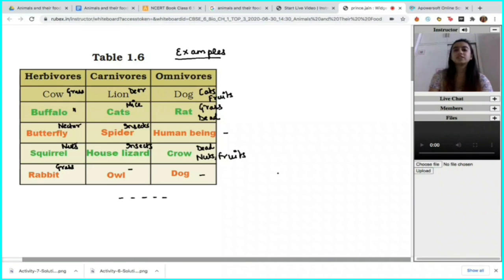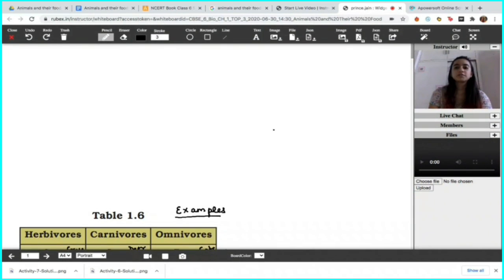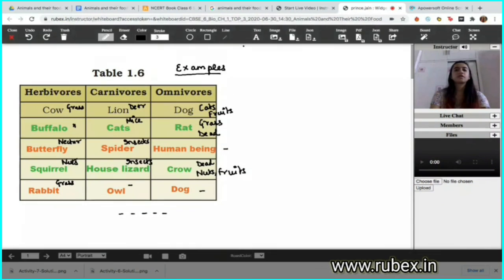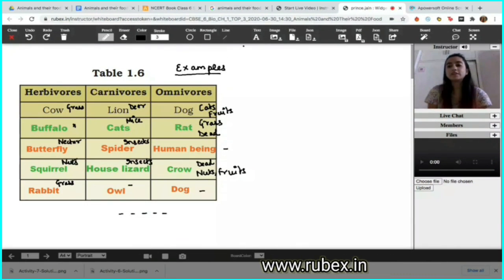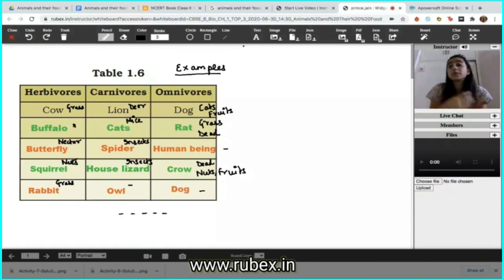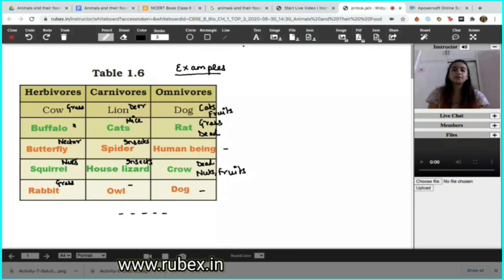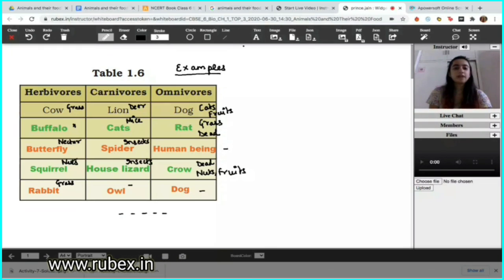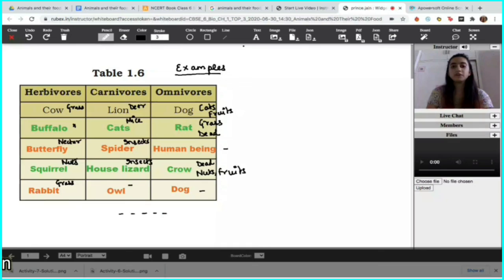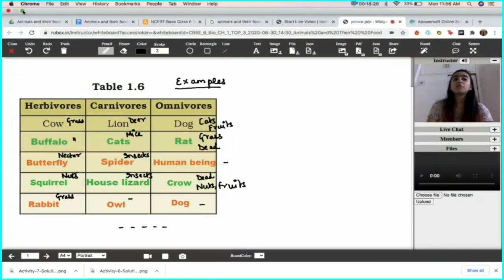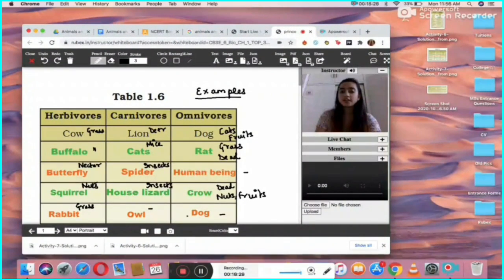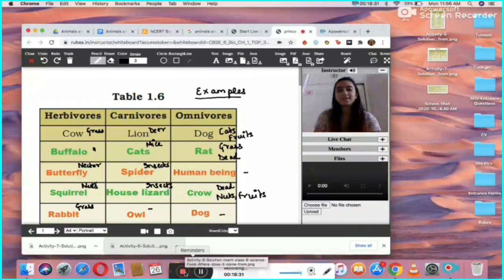So we talked about these three categories of animals. We have known about their examples. And then we also talked about honeybees, how they obtain their food, how they are making food for us, and just some simple examples here in this chapter. I hope today's class was pretty clear to everyone, and find out more examples from your daily lives, and all the best everyone. Thank you.